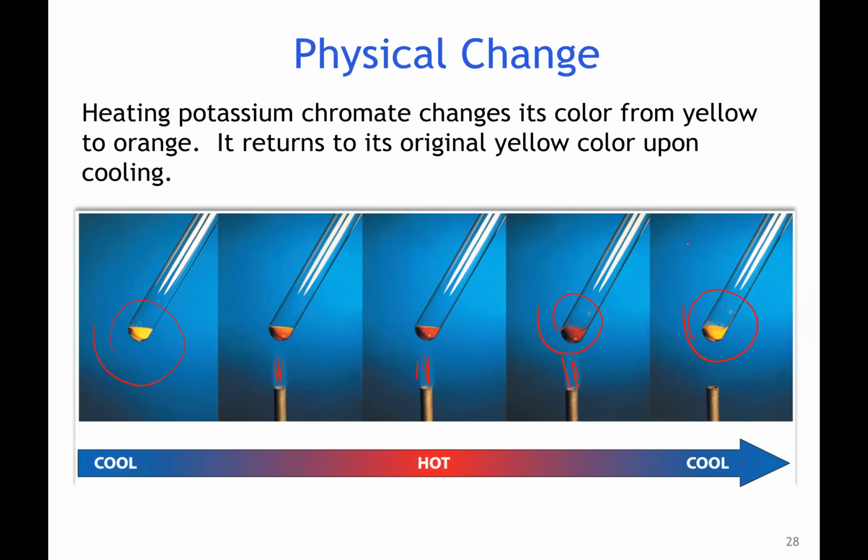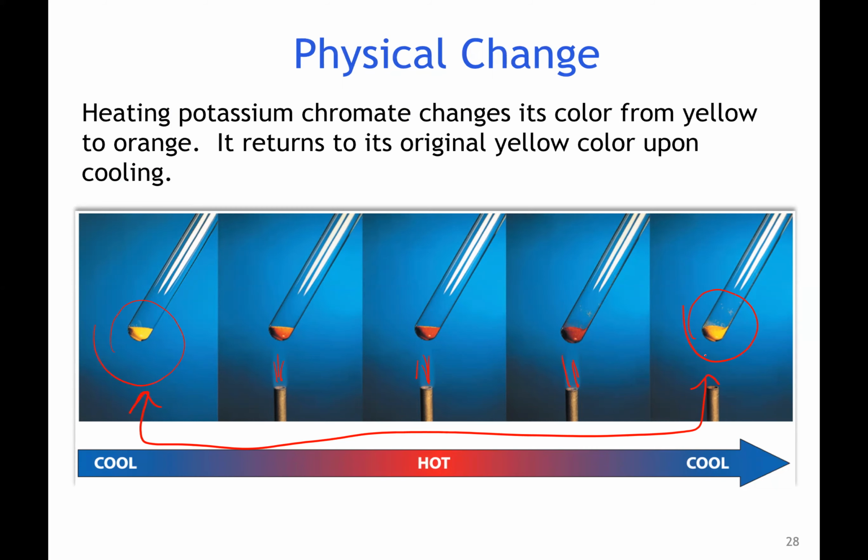So could we consider that a chemical change? No, we would consider that a physical change. Why? Because we could go back to the original state of the molecule. It would have back again its original chemical and physical properties. So we call that a physical change.